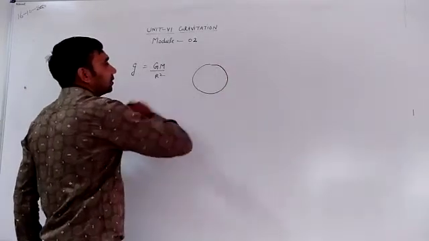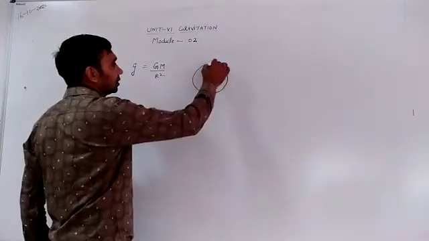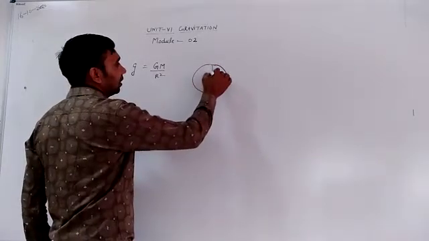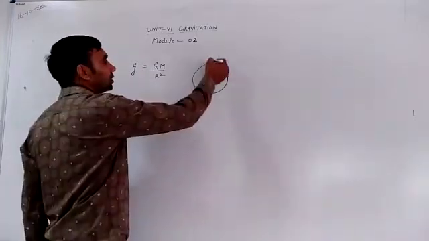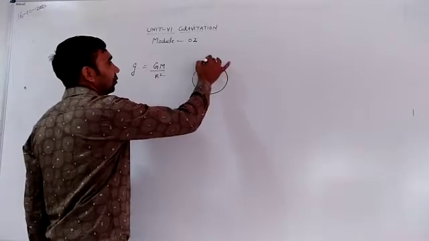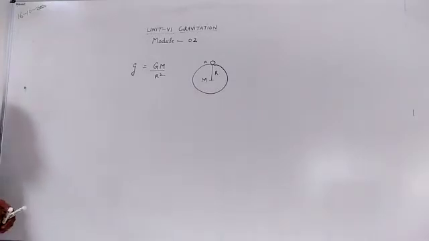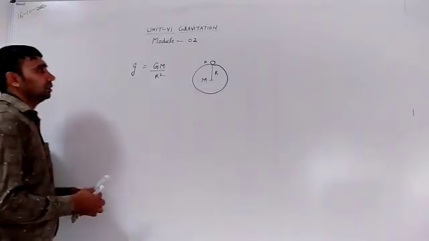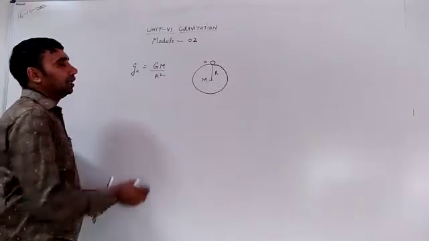Earth is a perfect sphere of mass capital M and radius r. A body is placed on the surface of Earth at point A. We get acceleration due to gravity at point A, that is g is equal to GM divided by r square.